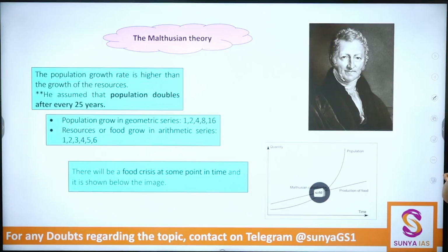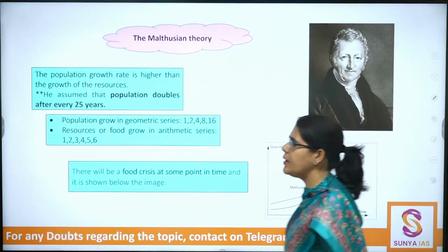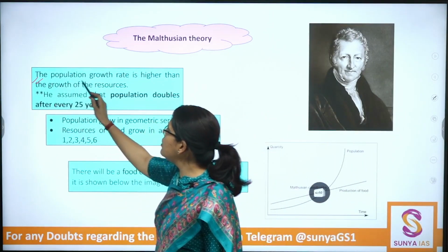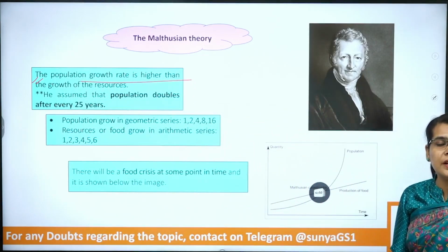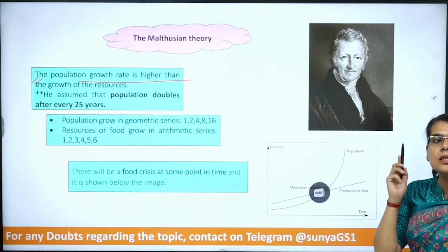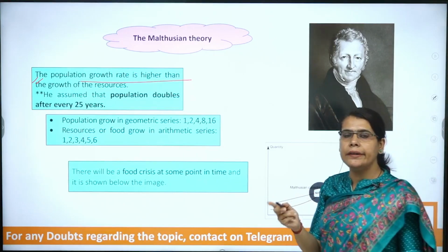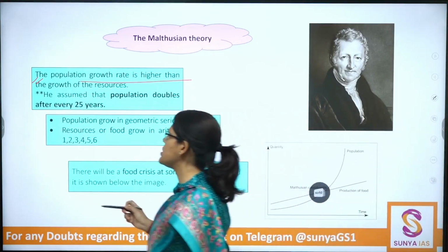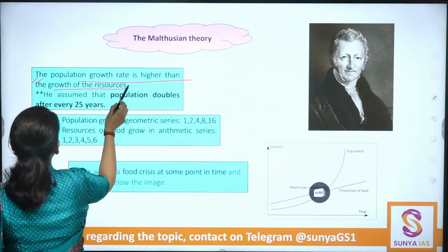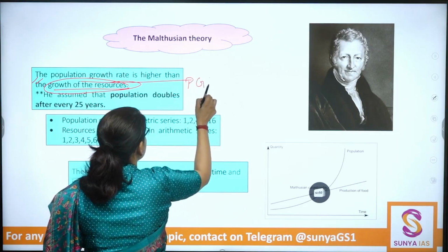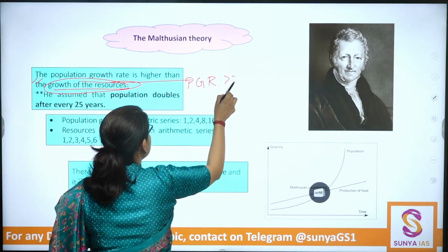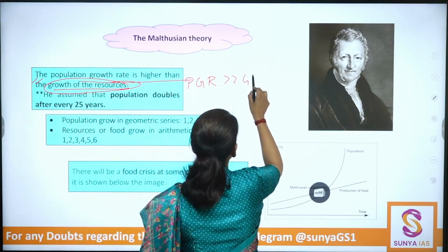Next point, write down the population growth rate. The population growth rate as per Malthus is always greater than the growth of the resources.